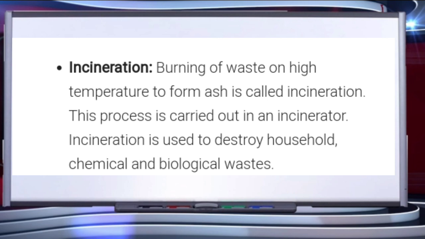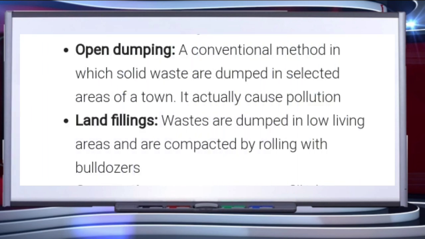The first method of waste disposal is incineration. Burning of waste at high temperature to form ash is called incineration. This process is carried out in an incinerator. Incineration is used to destroy household, chemical and biological waste. The second method of waste disposal is open dumping, children, a conventional method in which solid wastes are dumped in selected areas of a town. It is actually a pollution causing method.